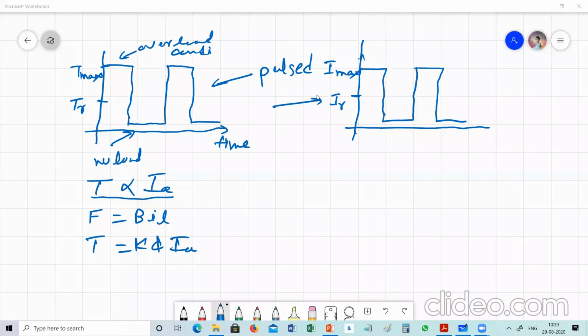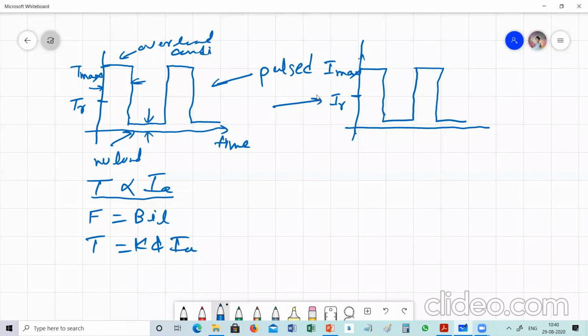Let me say it once again. The loads which have a pulsed signal or pulsed format, for example pumping, cutting metals, or pressing mills: for some time, when there is duty on the motor, the motor is under work, the required torque from the motor is very high, and when it is relieved from the load, there is no load; the load is only what is required for running the machine.